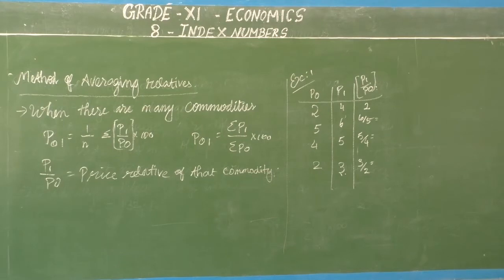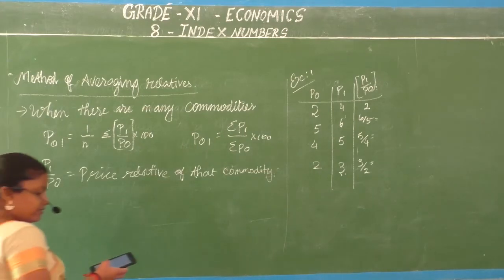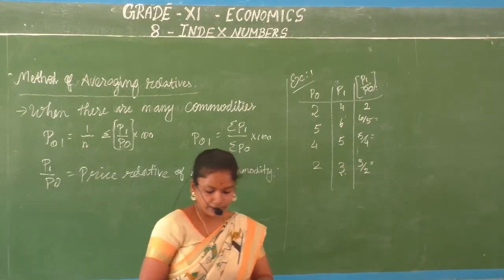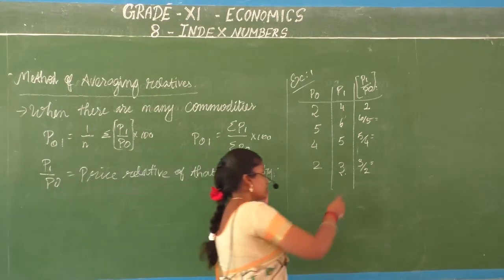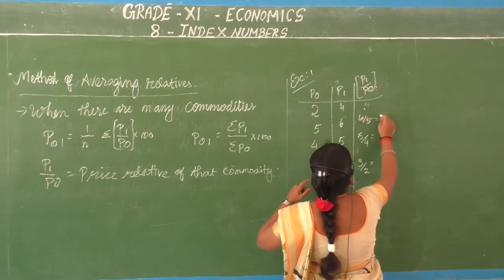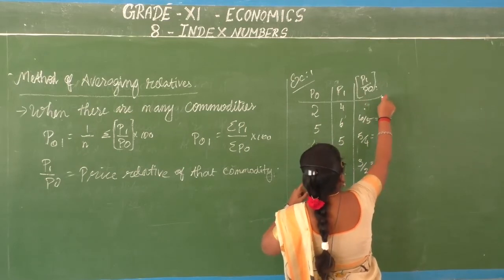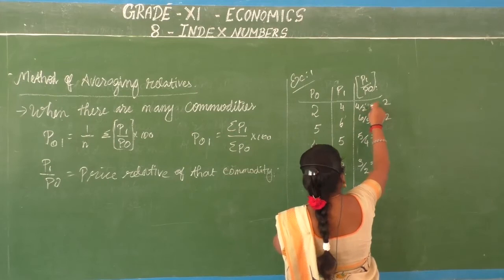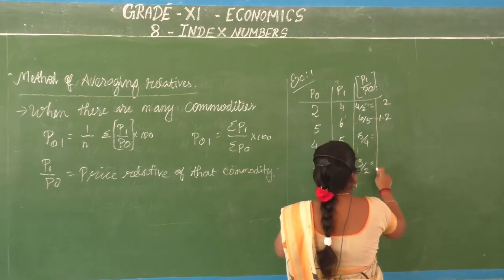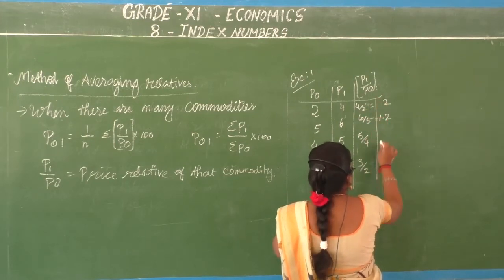Alright children. So we have 6 by 5, isn't it? 6 divided by 5 will give you 1.2. We have 2 here already. 4 by 2 is equal to 2.